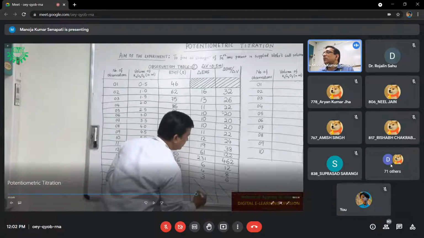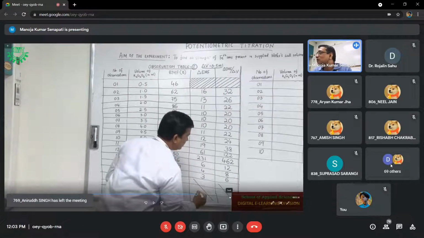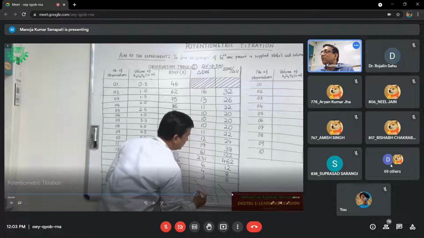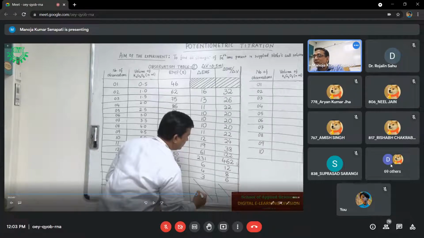So from this observation table you can see it very clearly that if you take the del EMF by del V value in all the cases, you can see at 6 ml the del EMF by del V is the maximum. And after that, it will be almost constant. If you take more observations after this, the value will remain constant. There will be no change in the EMF. So that means you have observed at 6 ml the ratio is the maximum.